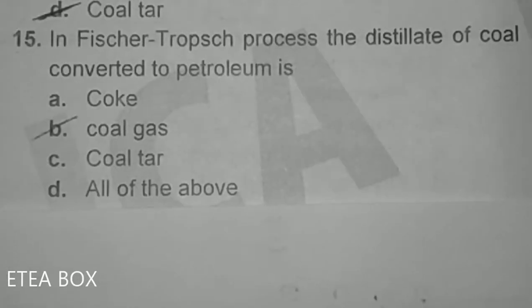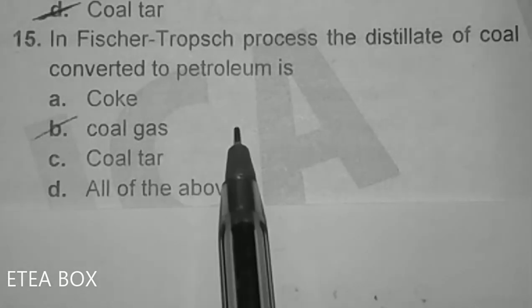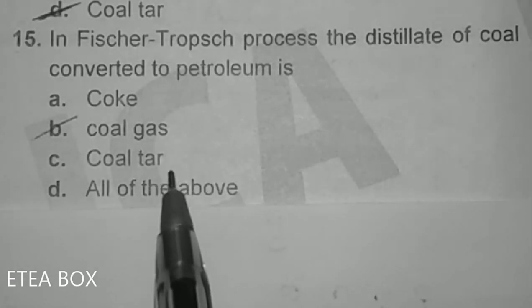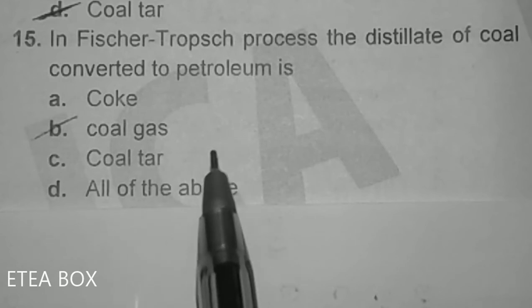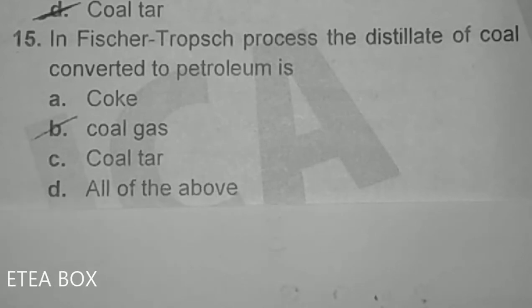In the Fischer-Tropsch process, the distillate of coal converted into petroleum is coal gas. Coal gas contains carbon monoxide and hydrogen gas. In the Fischer-Tropsch process, this carbon monoxide and hydrogen gas is converted into water and alkane. So option B is correct here.